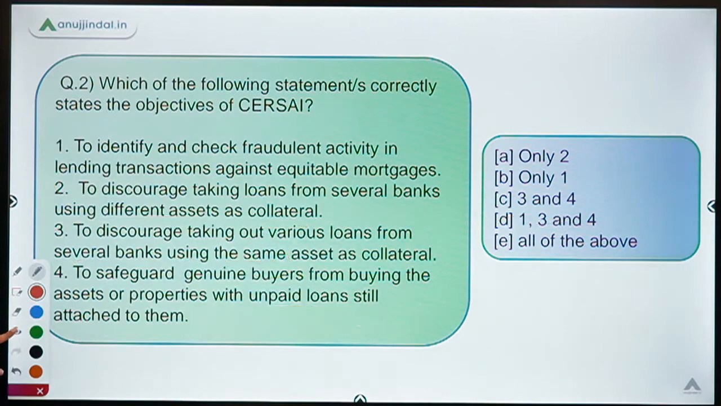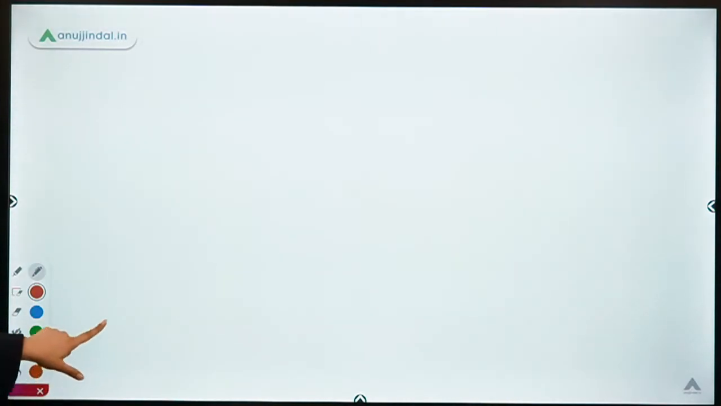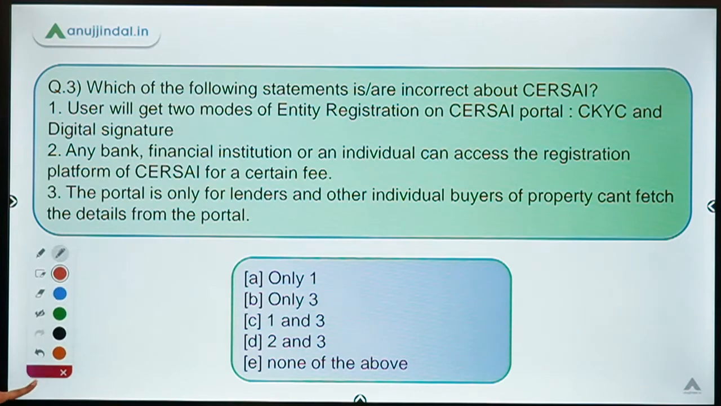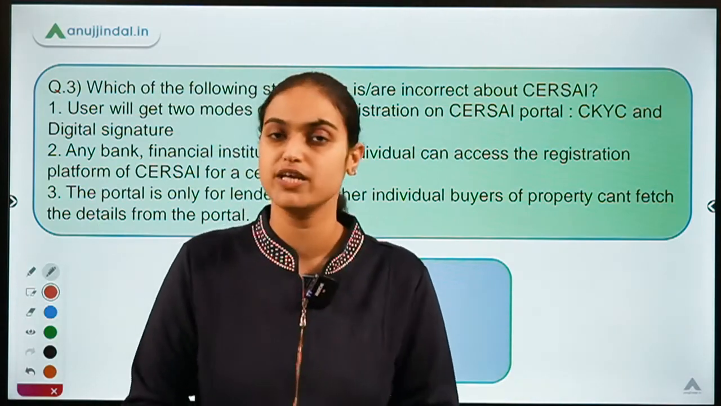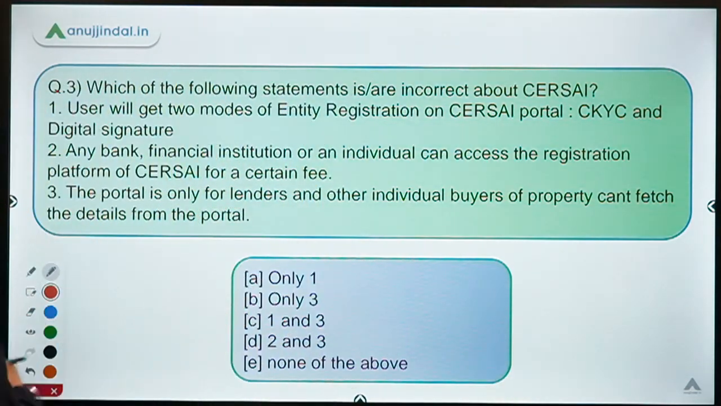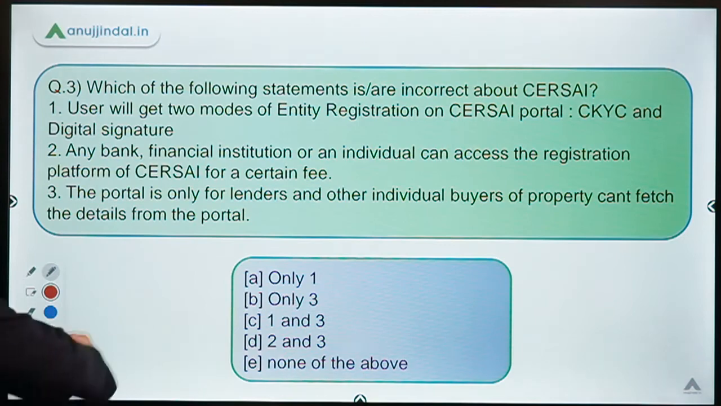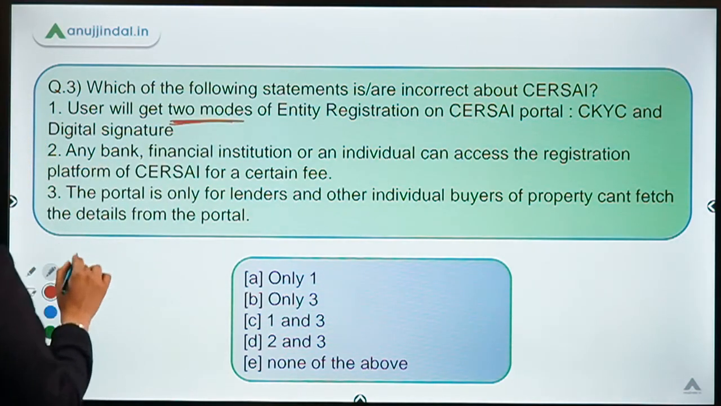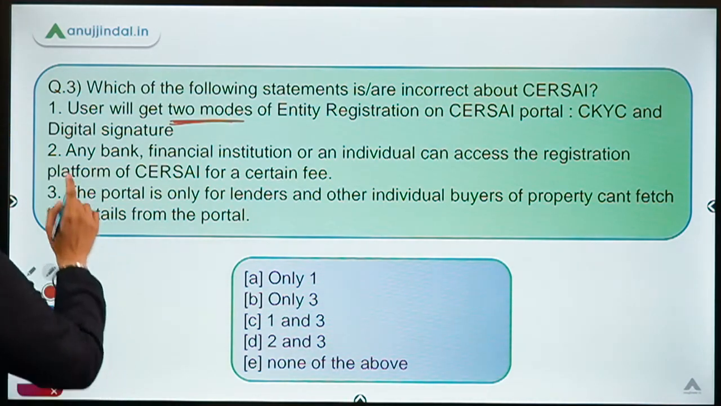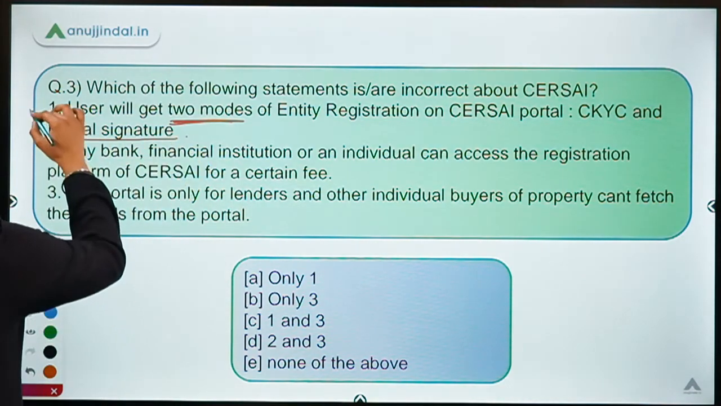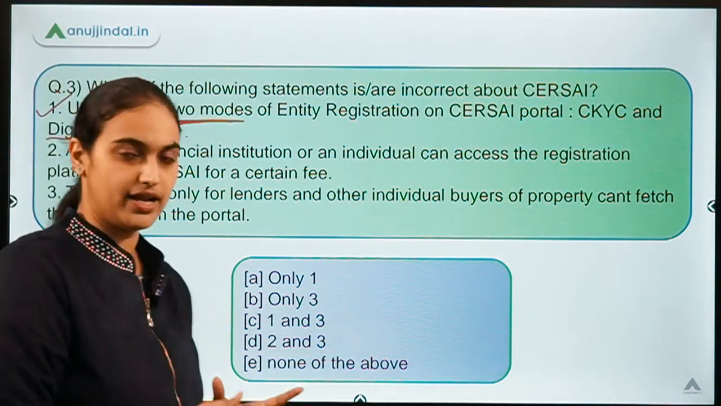Now let's move on to our next question. This is question number 3, which says: which of the following statements is or are incorrect about CERSAI? I'll read these statements and side by side discuss the concept being talked about. The first one says the user will get 2 modes of entity registration on the CERSAI portal, the central KYC and the digital signature. This answer is absolutely correct.